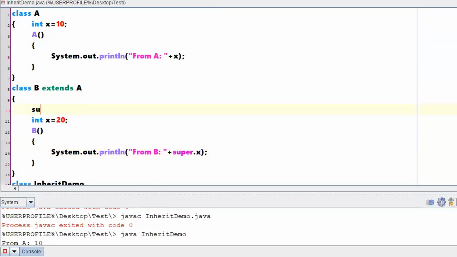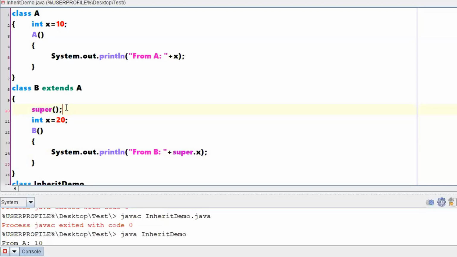If you are writing something like super of, like this, it is nothing but you are talking about the constructor, the super constructor. That means you are talking about a parent constructor. What I'm saying is, by default, even if you are not writing this particular statement, there will be execution of the parent constructor first, then only the normal constructor will be executed, right?